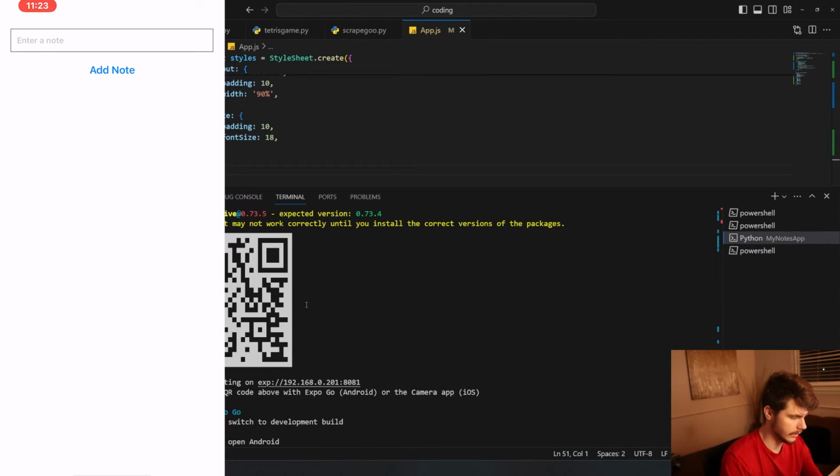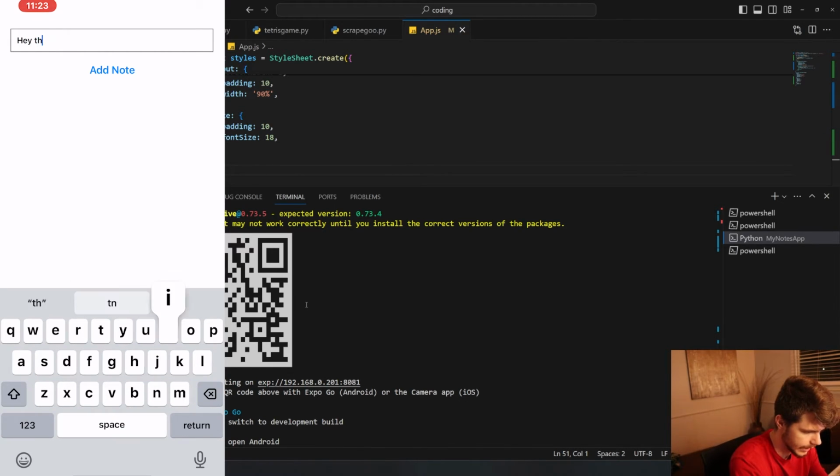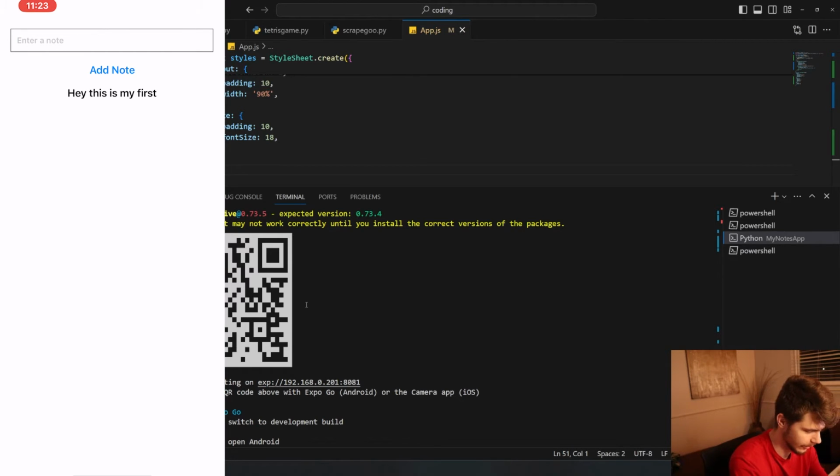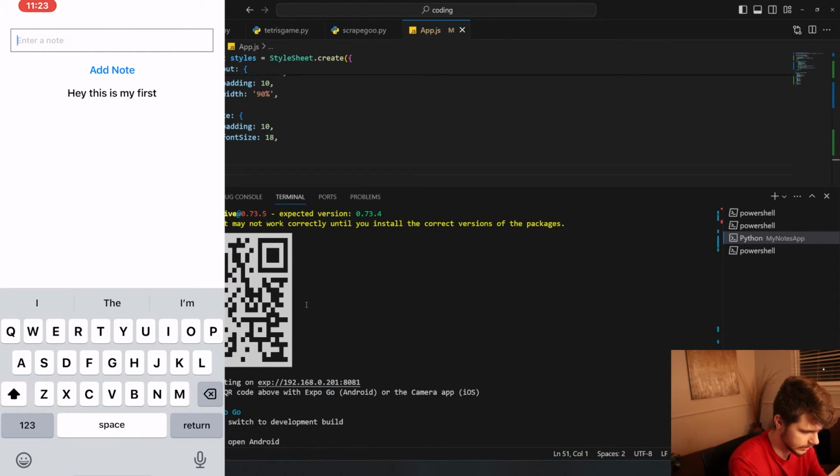And then there we go. So now we have our Notes app. I can add a note like, hey, this is my first note, add a note, and look at that. We can play around with it. So we'll say, second note, I like pizza. Look at that. So now we have our Notes app right in here.